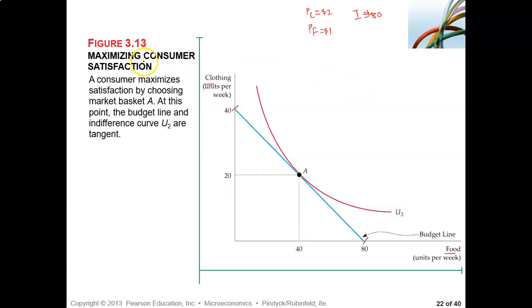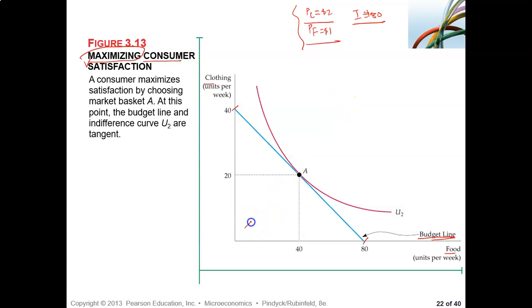Consumer satisfaction, we want to maximize it. How? Look at that. Given that budget constraint, this one, right? Given his income and the price of those two goods, his budget line is fixed. So his task will be to get as much utility as he can.